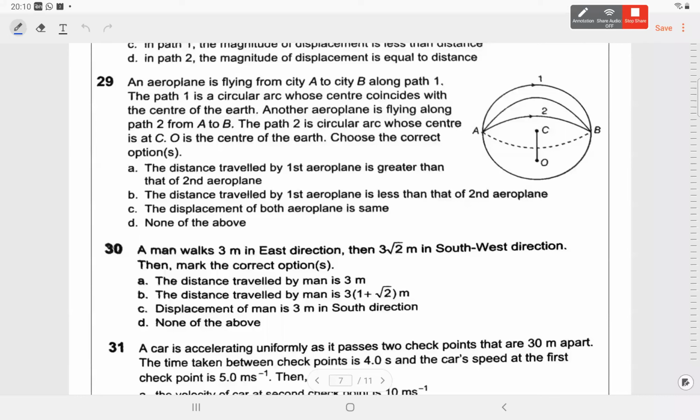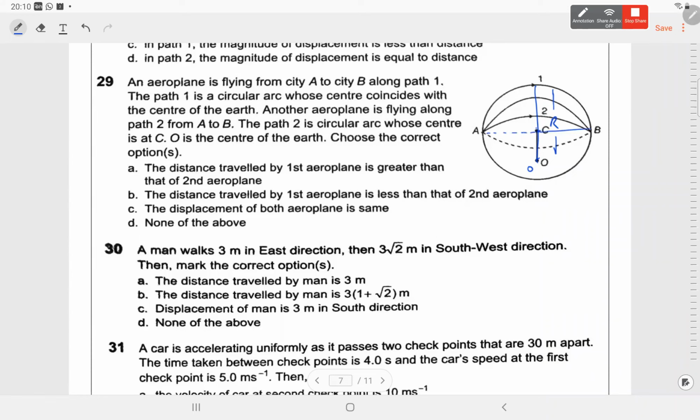An aeroplane is flying from city A to B along path 1, a circular arc whose center coincides with the center of earth. So this is the center of earth, which means this is R. This whole is the radius of earth. And another aeroplane is flying along path 2 from A to B. The path 2 is a circular arc whose center is at C. So this arc center is C.